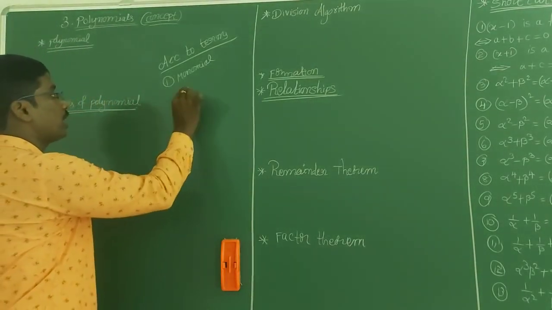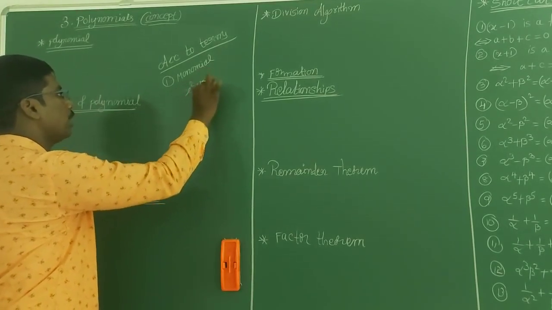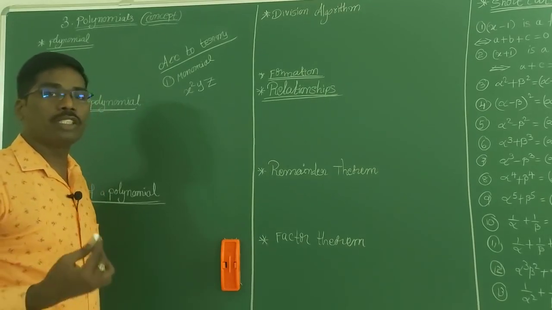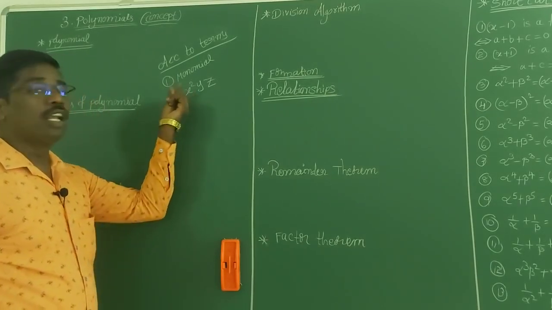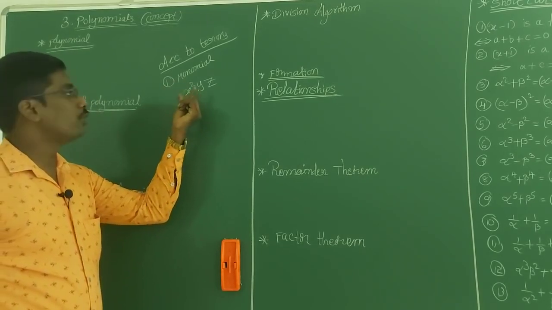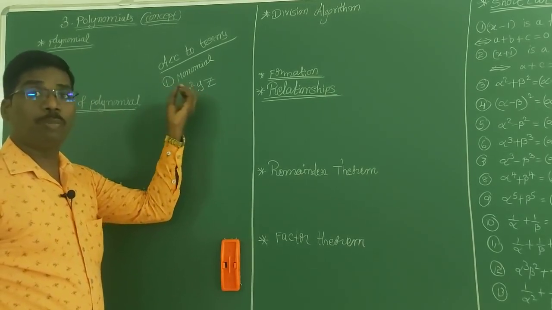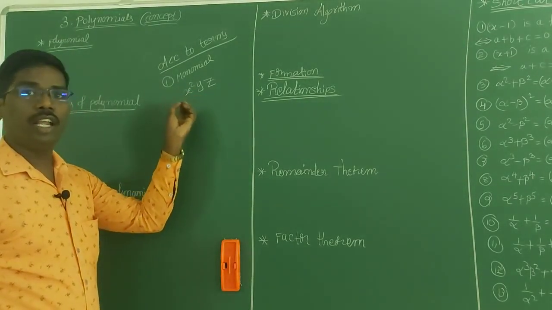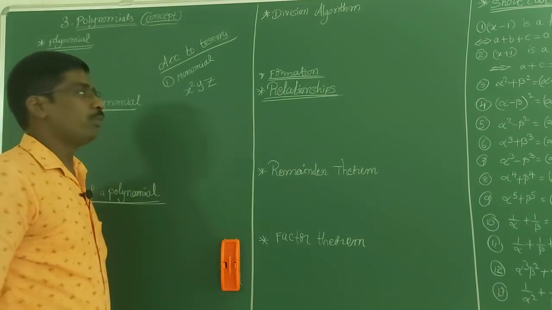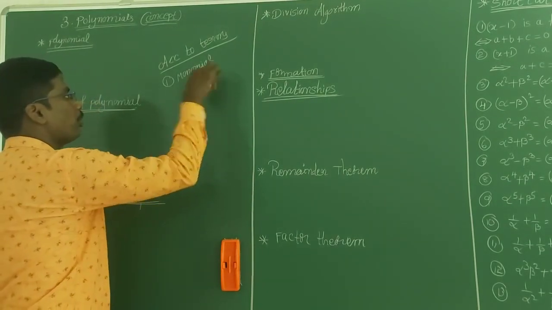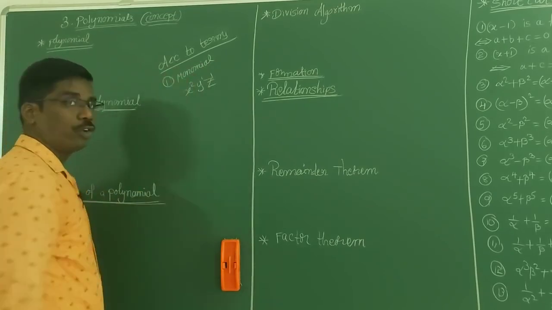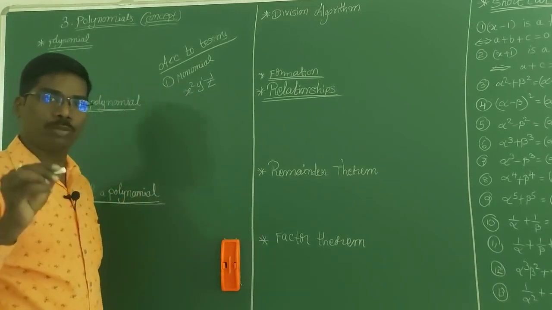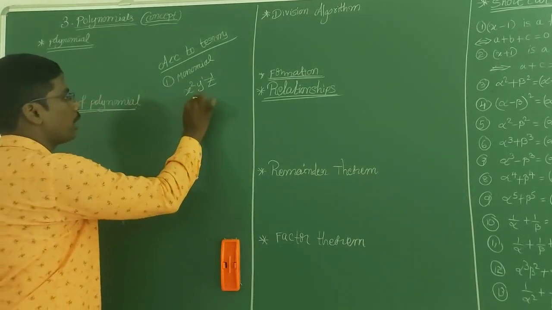For example, x square y z. This is a monomial. Now they will ask, what is the degree of the monomial? The sum of the powers of all the variables present in a monomial is the degree of the monomial. In x square y power 1 z power 1, 2 plus 1 plus 1 is 4, so 4 is the degree of the monomial, or degree of a term. Now I will say one more example.